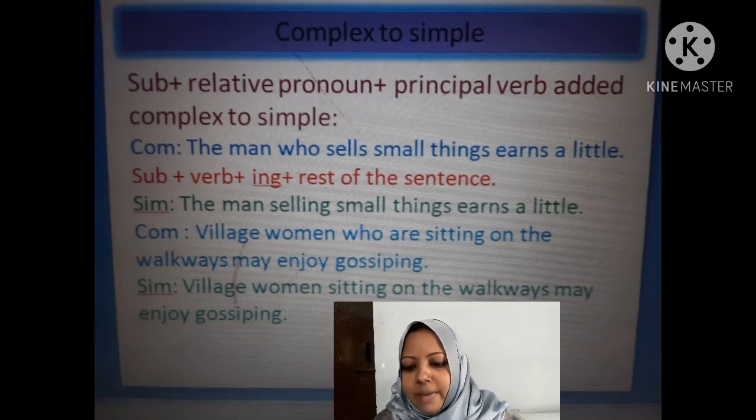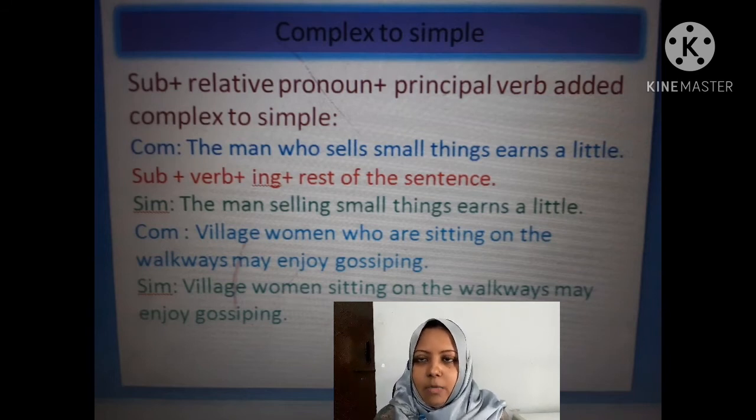Another example, village women who are sitting on the walkways may enjoy gossiping. Simple, village women sitting on the walkways may enjoy gossiping. So hope you understood that the relative pronoun will be omitted and the principal verb will take ing, and in this way it is turned into simple.